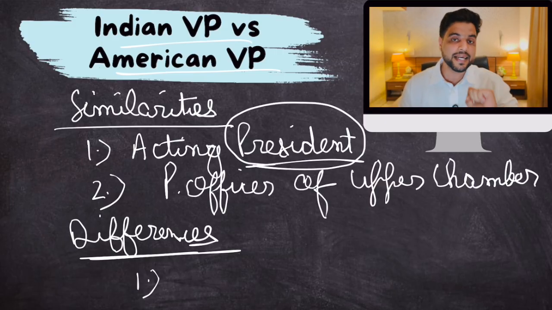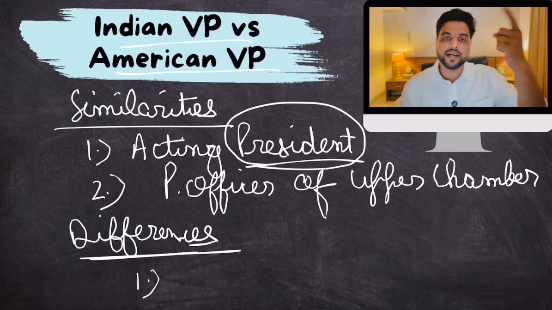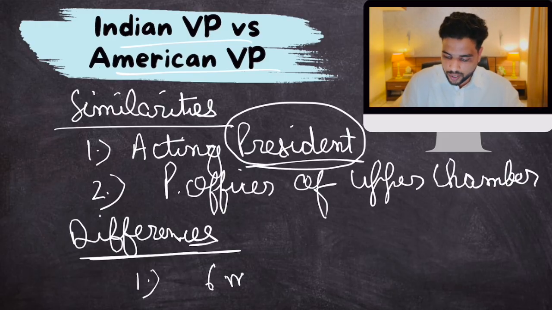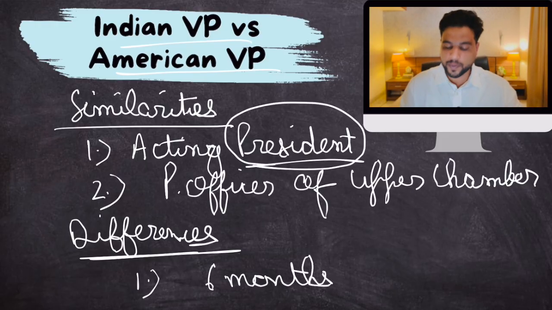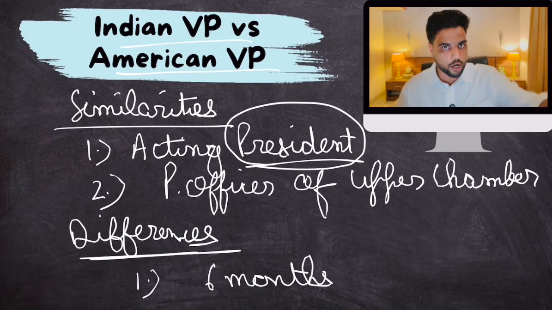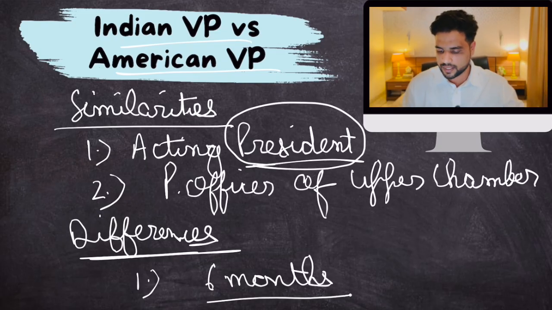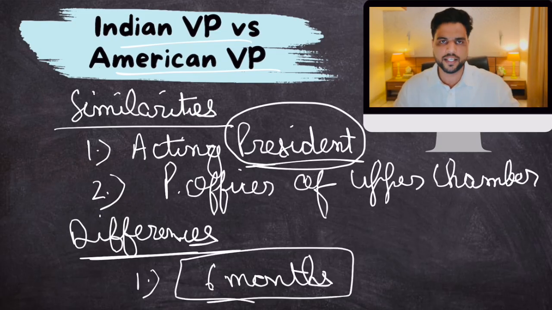But in India, the vice president shall remain president for 6 months only. In the USA, the vice president remains president for the remainder of the term. In India, it's 6 months only. That's the only distinction. Major distinction. All right? Okay. That's about it as far as the Vice President of India is concerned.